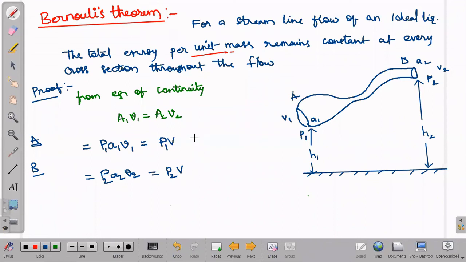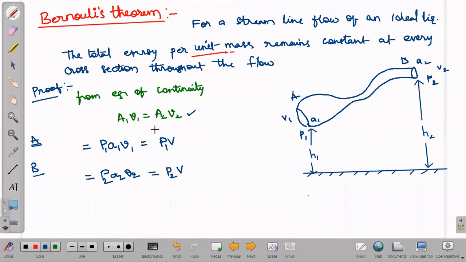Why am I considering A1 V1 equal to A2 V2? Because already we know it from the equation of continuity. So based on that I have taken a fixed value V. So how we are getting V is from the equation of continuity. This is the work done for sending the liquid through area of cross section A1, and this through area of cross section A2. So we got two energies.